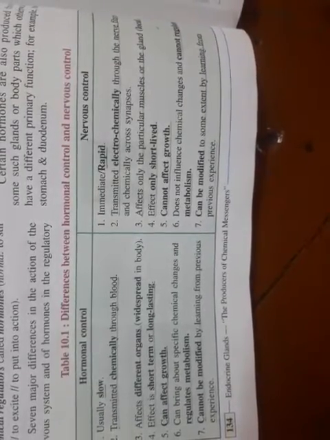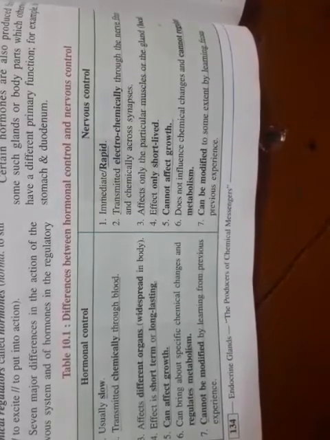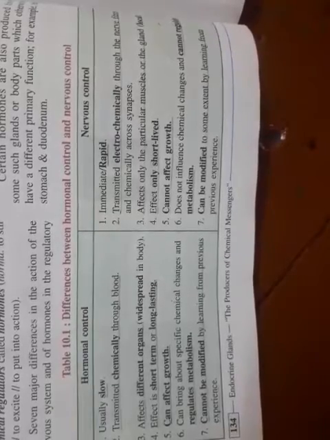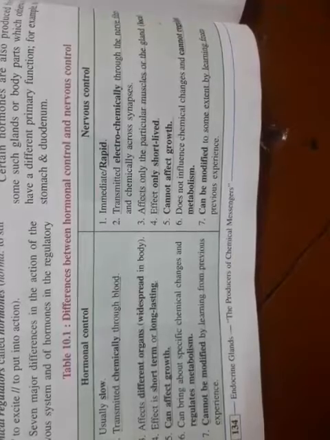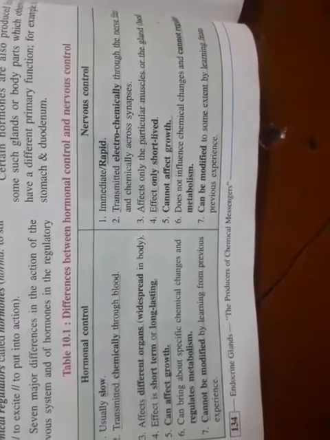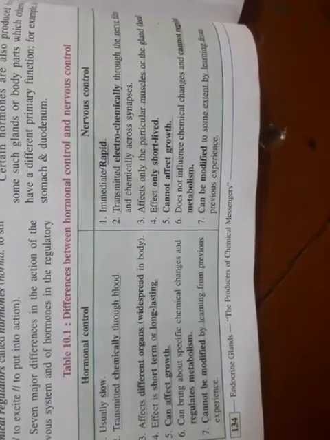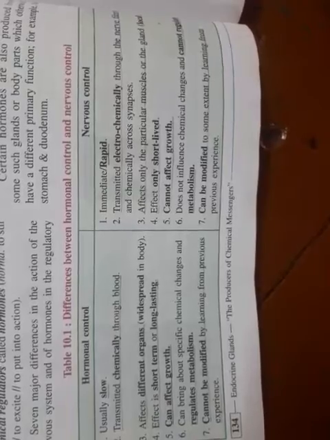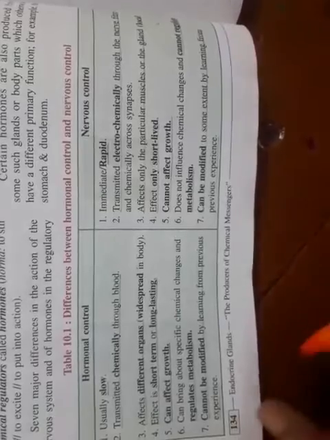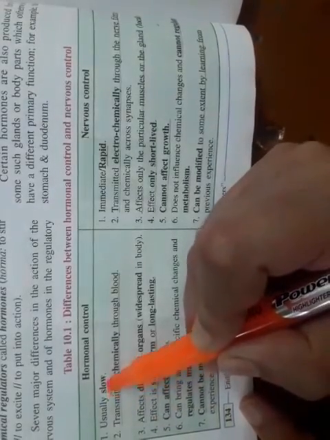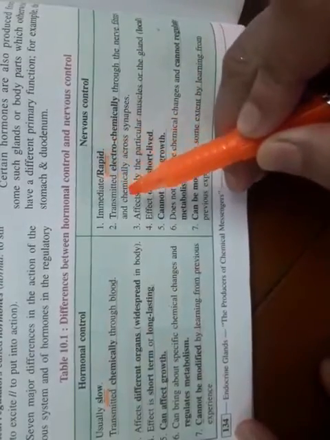In our body, we have two types of regulation. One is the chemical regulation or the chemical control, and the other is nervous control. Chemical regulators are hormones. So, here you have the differences between hormonal control and nervous control. Hormonal control is usually slow, whereas nervous control is immediate or rapid.